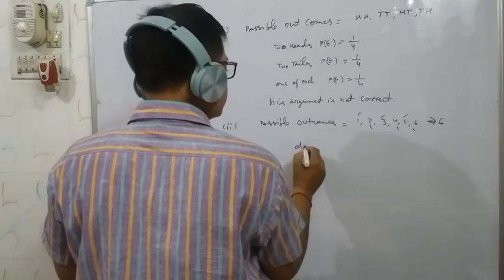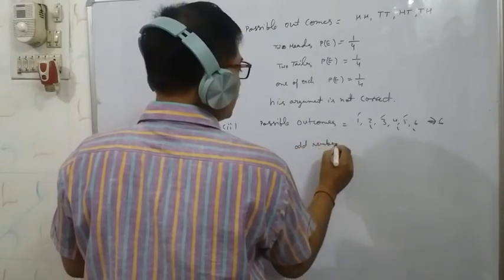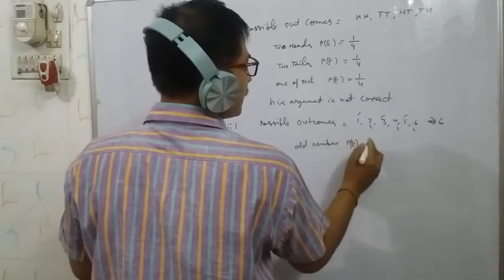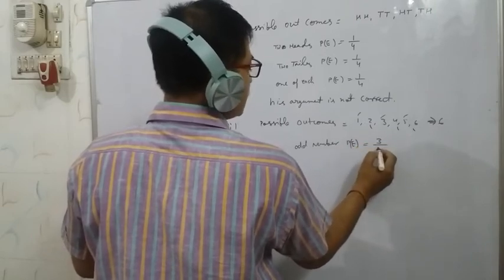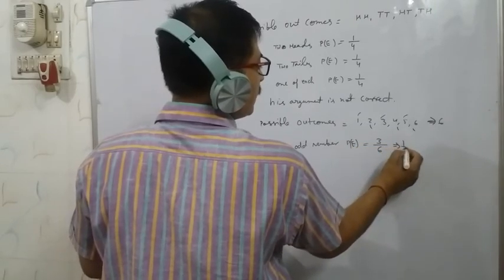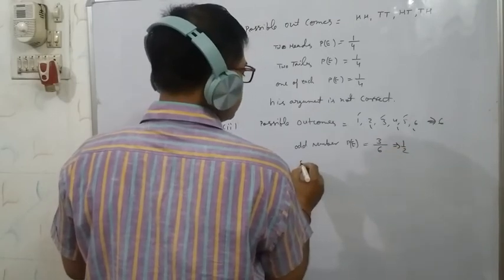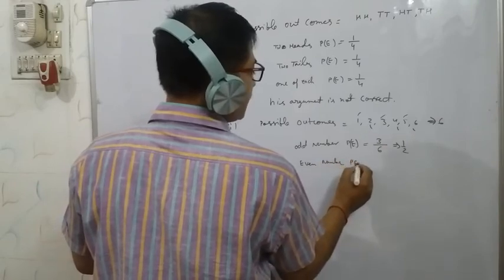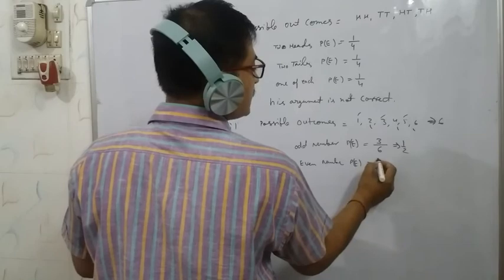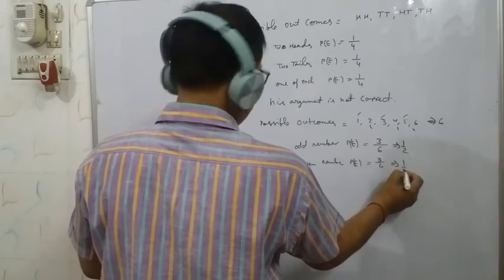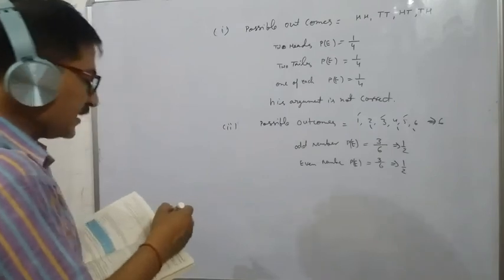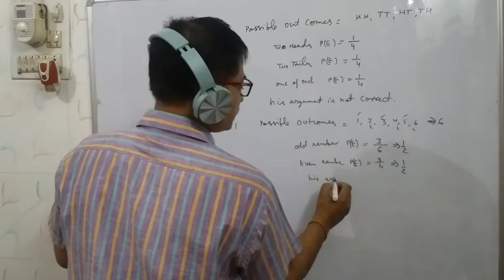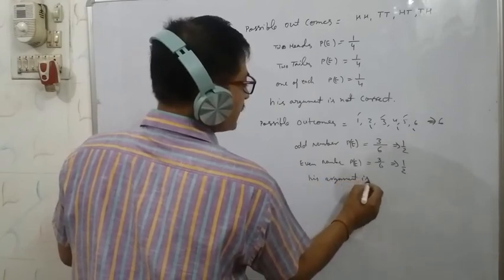So the odd number probability will be, 3 odd numbers are there, 3 out of 6, that will be 1 by 2, and the even number, the 3 even numbers are there, 2, 4 and 6, 3 out of 6 will be 1 by 2. So he is saying that 1 by 2 probability is coming, therefore his argument is correct. In this case it is correct, first case it was wrong.